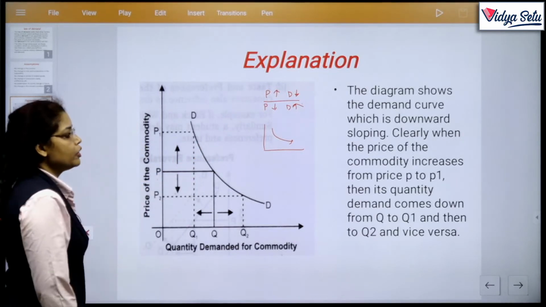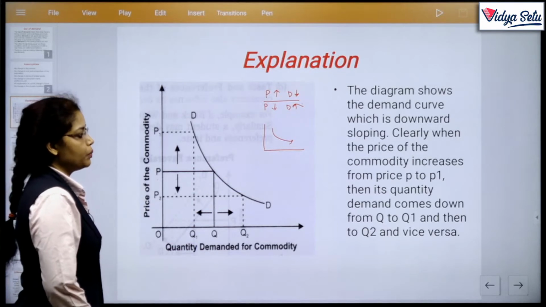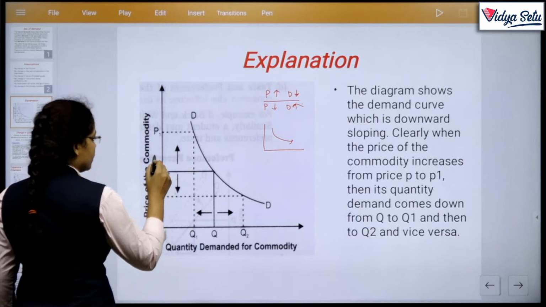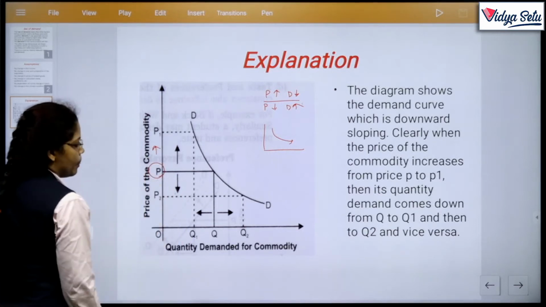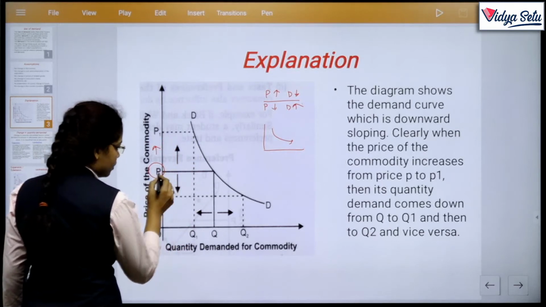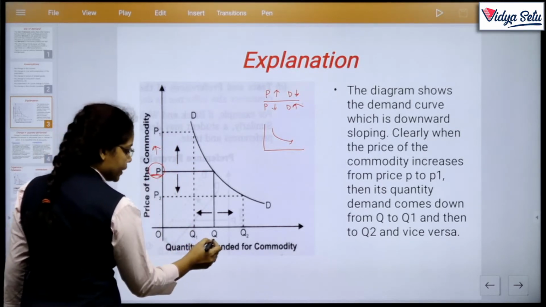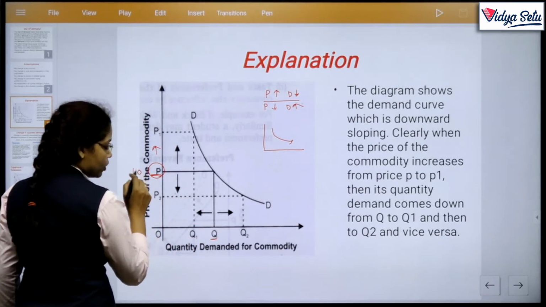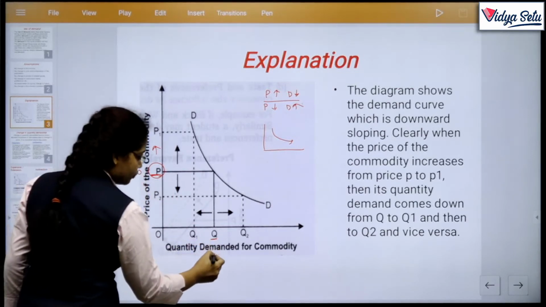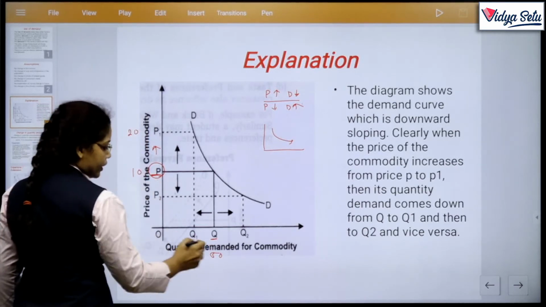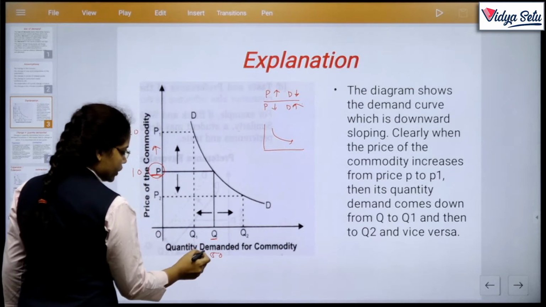Clearly, when the price of the commodity increases from price P to P1, see, price P to P1. Now the dotted line is from the original P and original Q. That means if the consumer demands 50 units of the commodity, as the price rises from 10 to 20, then the consumer shifts to 25 units.